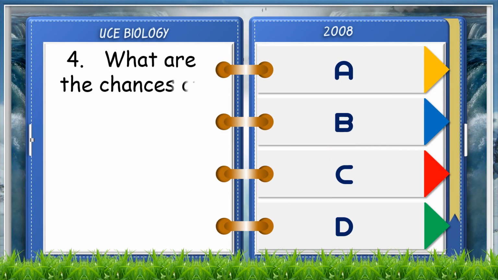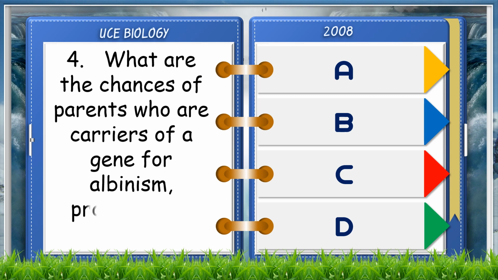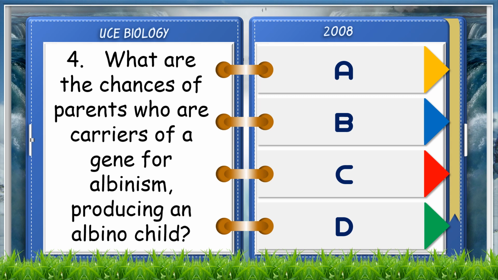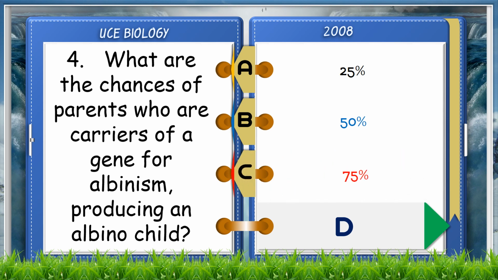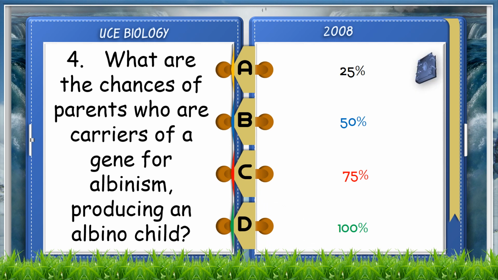What are the chances of parents who are carriers of a gene for albinism producing an albino child? A. 25%, B. 50%, C. 75%, D. 100%. The answer is A. 25%.